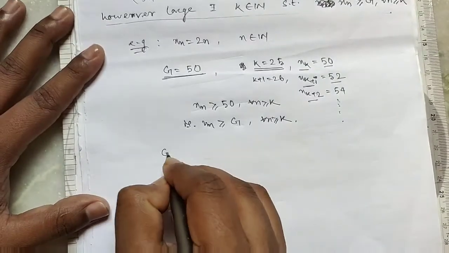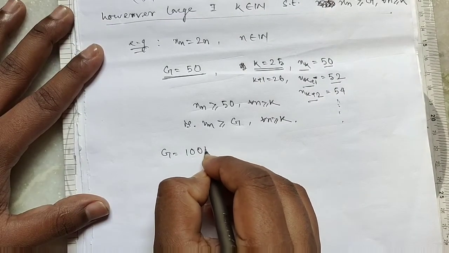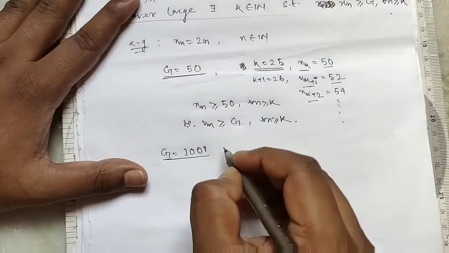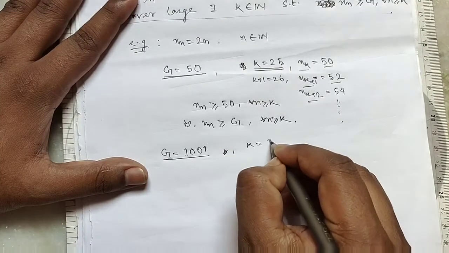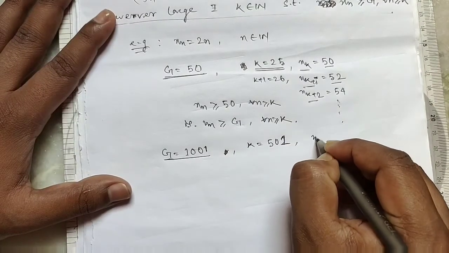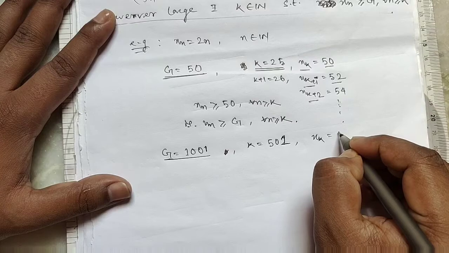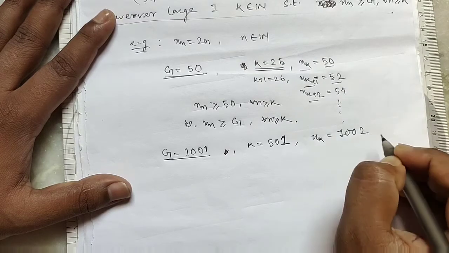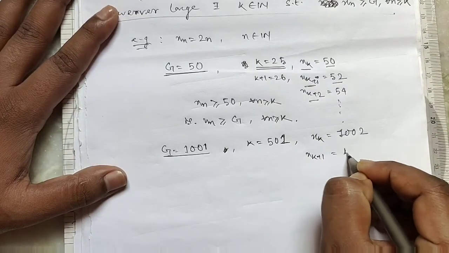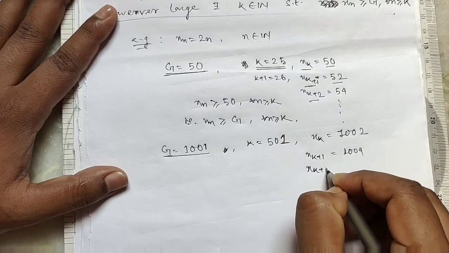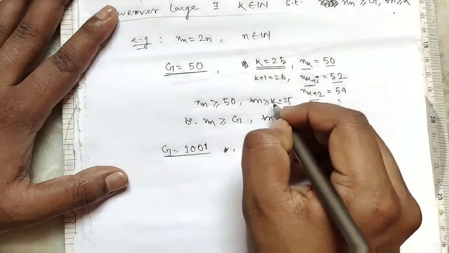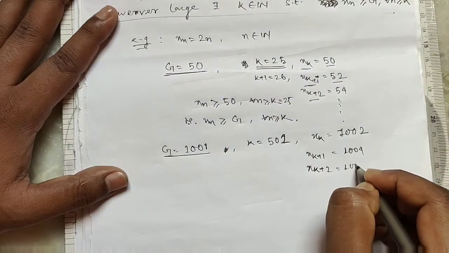Clear? Similarly, if we take g equal to 1001, then we take k equal to 501, then xk is equal to 1002, xk plus 1 is 1004, and so on.